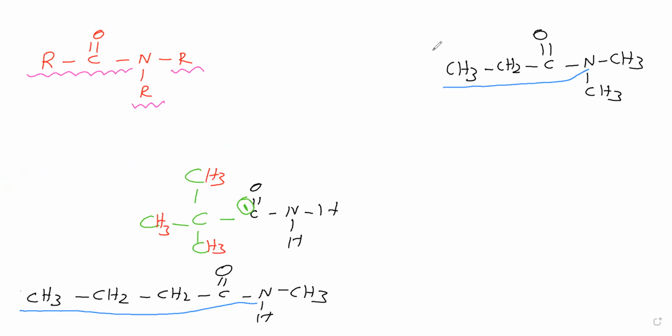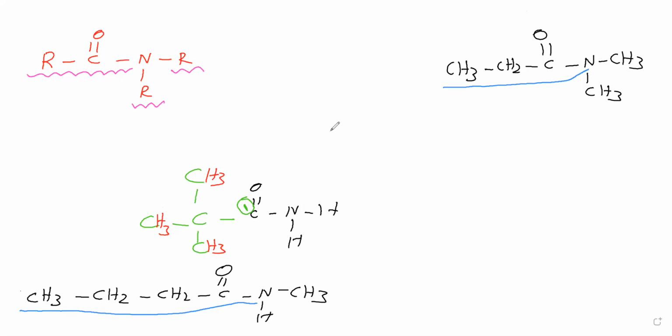Now here what you have to do in this case? In this case, this is primary amide. N is not having any group, only hydrogens. Therefore we need not say this name first. Here only we have to concentrate. In this one we have to select the parent. When you are selecting the parent, the amide carbon should be present. In the parent, the amide functional group carbon should be present.